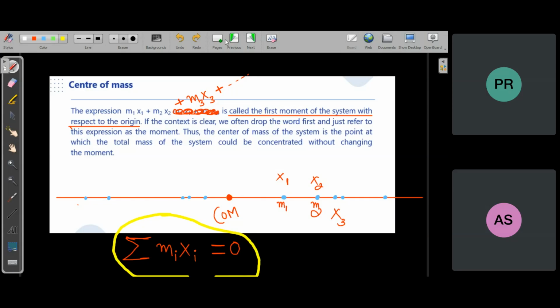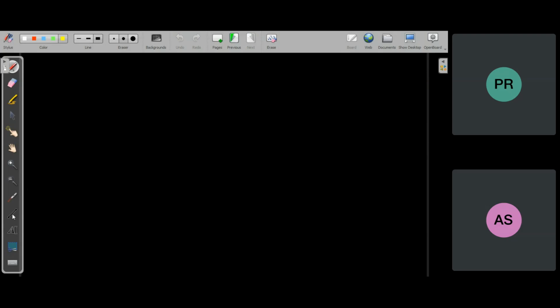This is the way center of mass is defined. The formula that you are talking about is a different thing. That is about the x coordinate of the center of mass, and that is not zero.